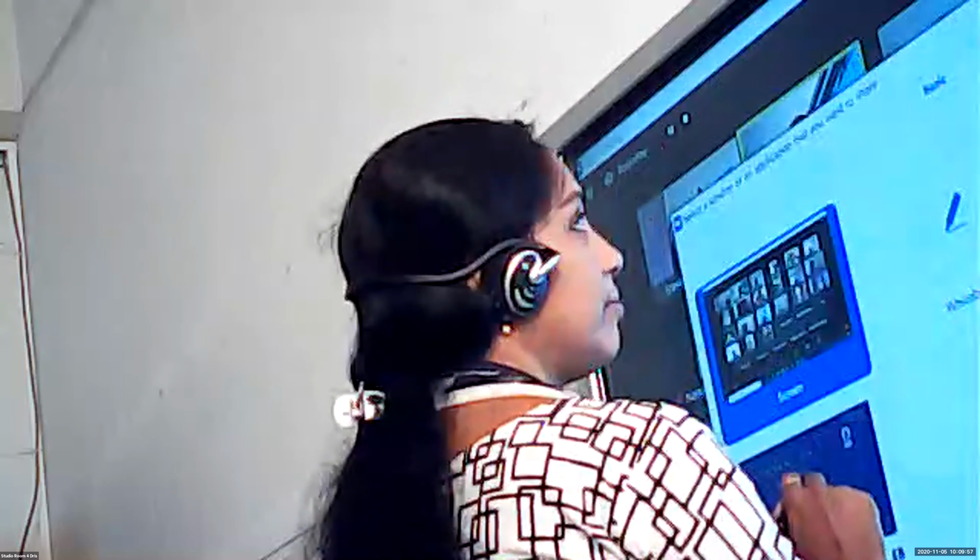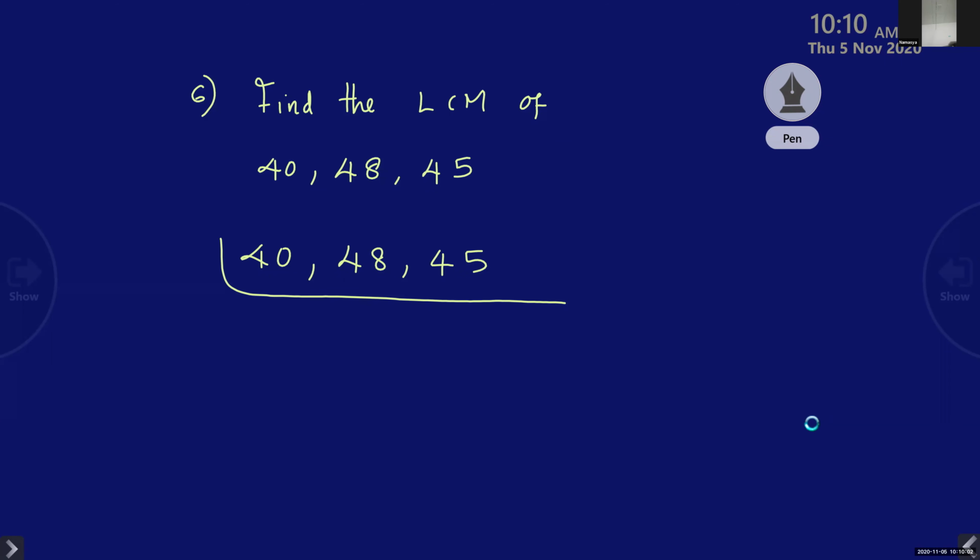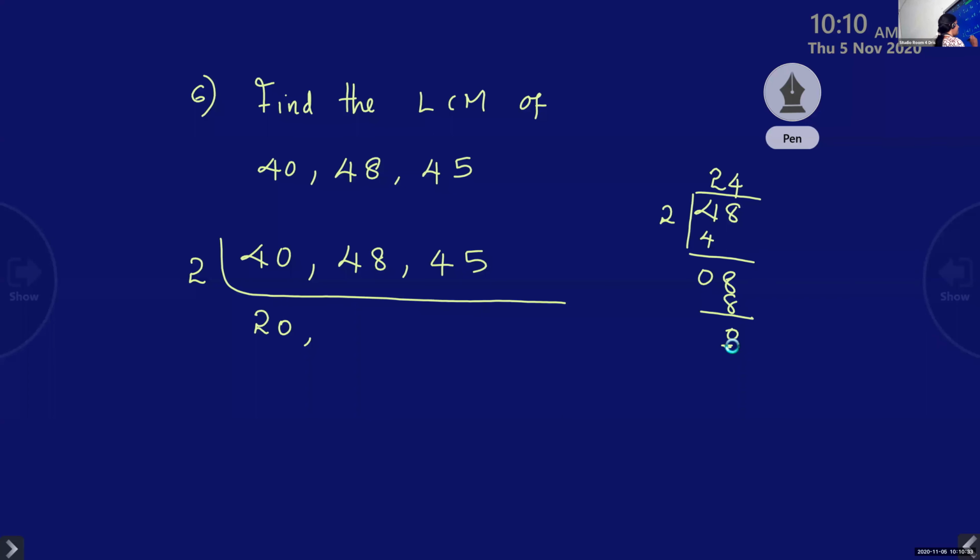Okay, children. Shall I start dividing by 2? Because two numbers we can divide by 2: 20 and 48, two even numbers. 20 is 10, and 48 is 24. Children, if you cannot divide, you divide it in the working column. It is all normal division, right? So you divide it in the working column and write the answer. No problem. 24, and 45 bring down like that.